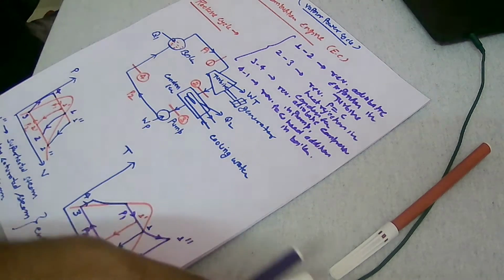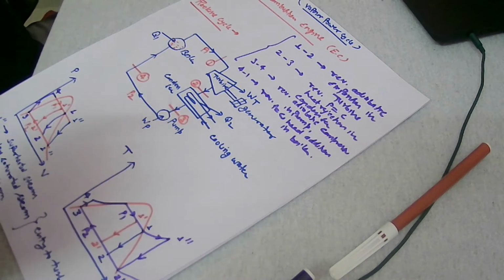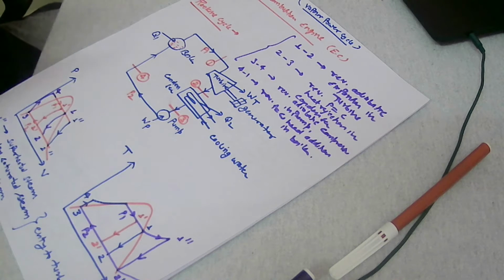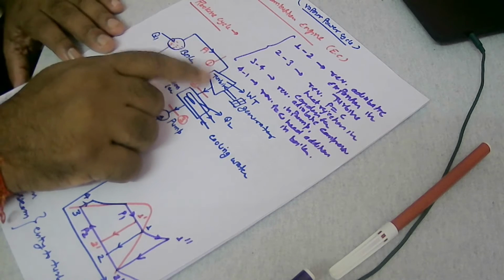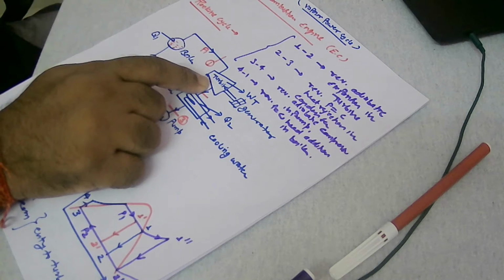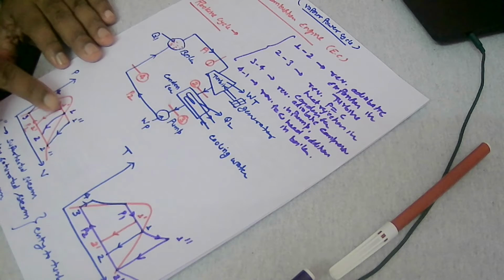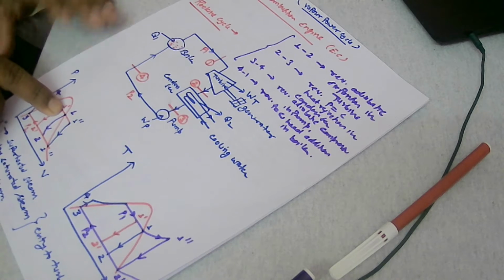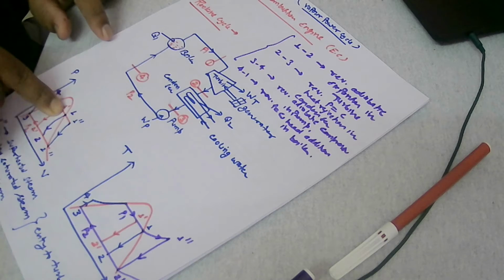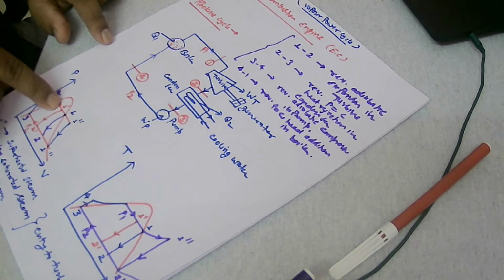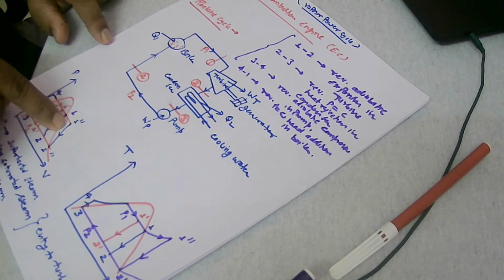So you can express in this way. For any given pressure, the steam approaching the turbine may be either dry saturated condition, that is 1, right? It may be a wet steam, that is called 1 dash, it may be a superheated steam, that is called 1 double dash.